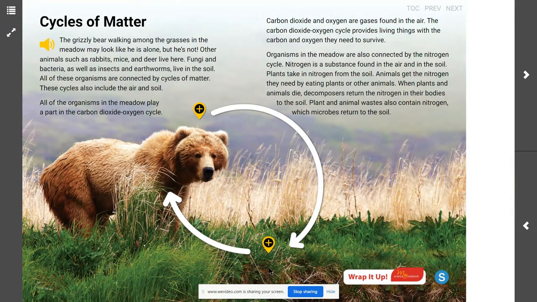And how do animals and microbes interact with other organisms in the nitrogen cycle? Animals get nitrogen by eating plants. Microbes and bacteria release the nitrogen from dead animals back into the soil. Then the plants have the nutrients they need in order to affect that food chain, food web, and that cycle.